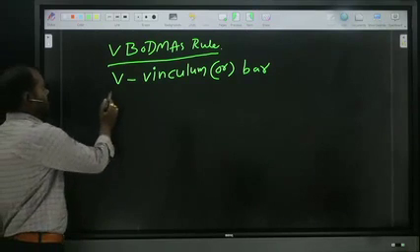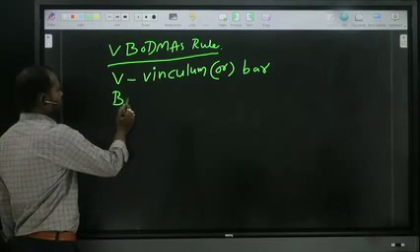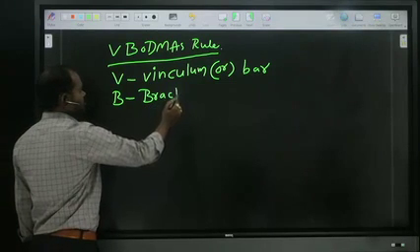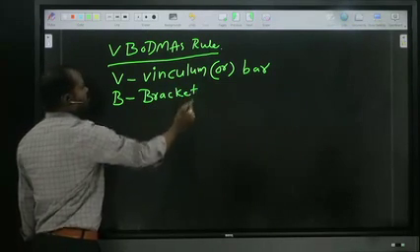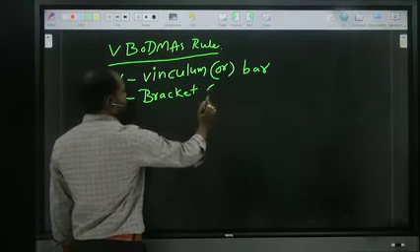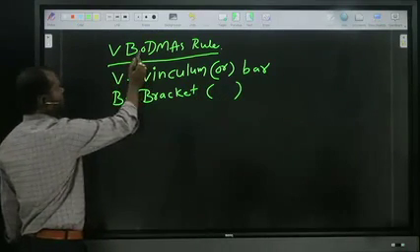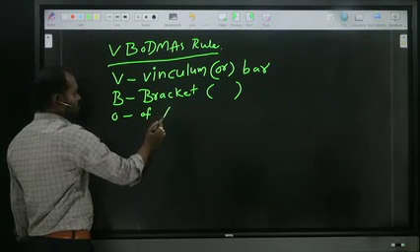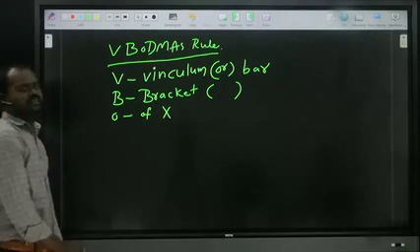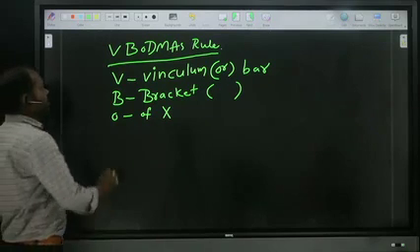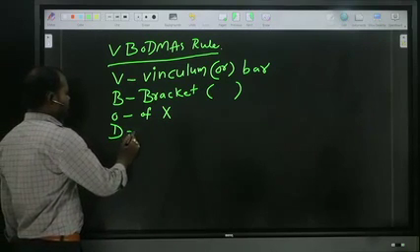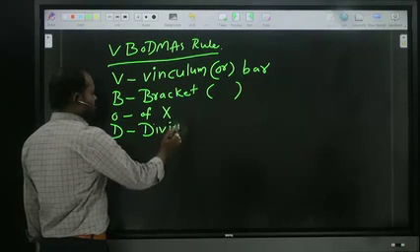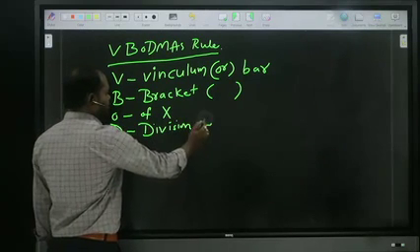Next, B is bracket. O is nothing but off, which is nothing but into. Next, D is division.